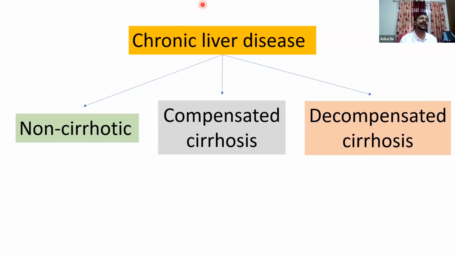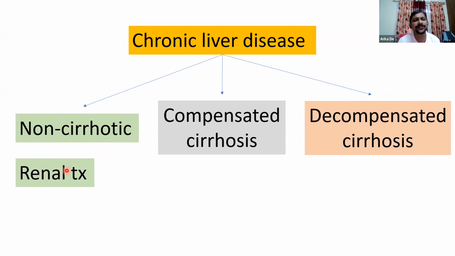For this purpose, we can divide chronic liver disease into three entities. Chronic liver disease by definition is any liver disease that has lasted for more than 6 months. Either the patient can have a non-cirrhotic liver, or compensated cirrhosis, or decompensated cirrhosis. Ascites is there, upper GI bleed is there. Obviously, encephalopathy is going to be difficult to differentiate as to whether it is uremic or hepatic. So decompensated cirrhosis basically means ascites or portal hypertensive ascites or a variceal bleed. If the patient is non-cirrhotic, then there is no confusion.